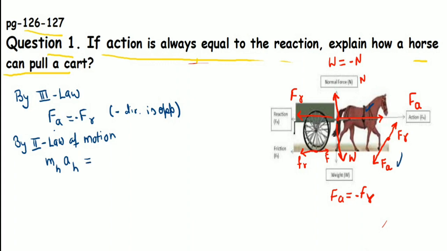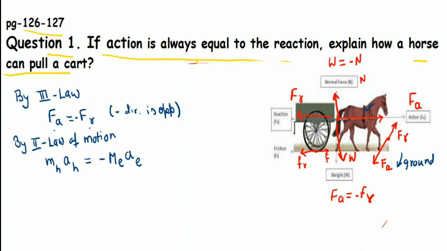The reaction force is applied by the ground. So the ground is pushing the horse in the forward direction. We can write this force as the product of the mass of the earth and the acceleration gained by the earth.